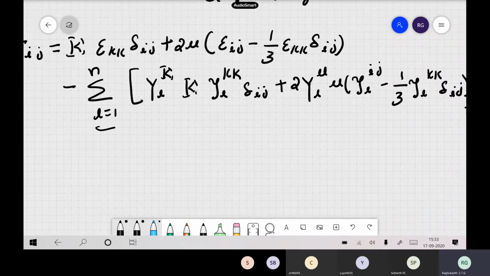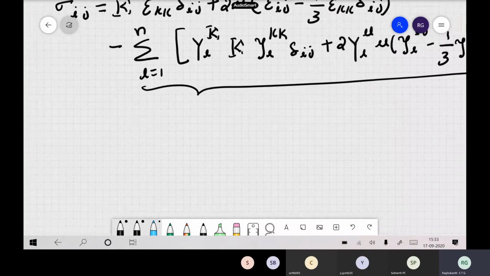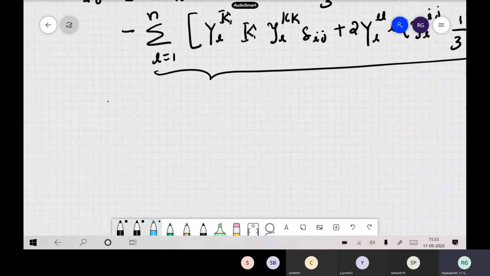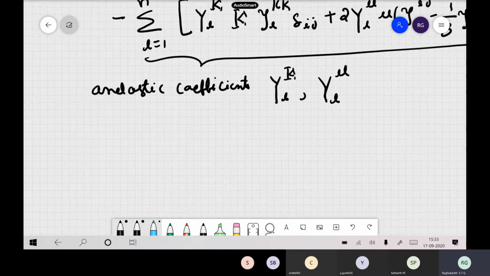These are the extra terms which come in your viscoelastic body. Now these are two constants, the unelastic coefficients. So you have two unelastic coefficients here: one with respect to the bulk modulus, the other with respect to the shear modulus. So two unelastic coefficients are there.